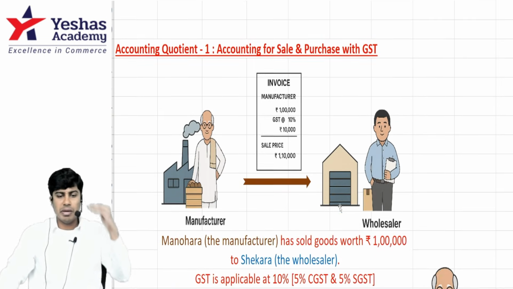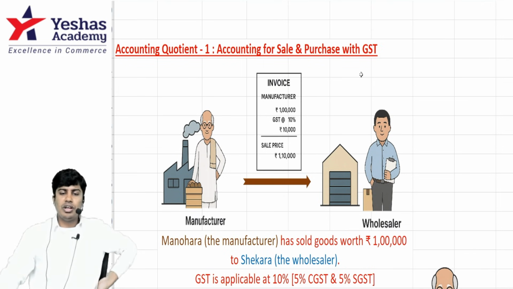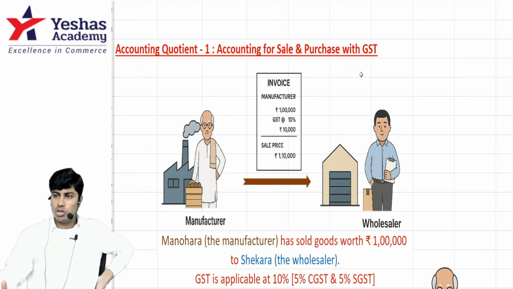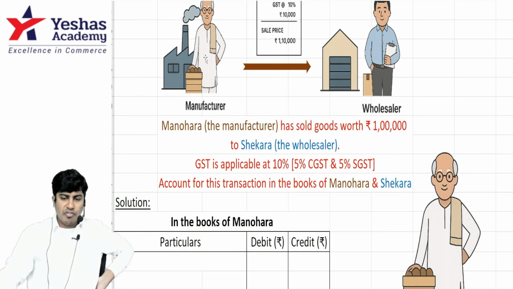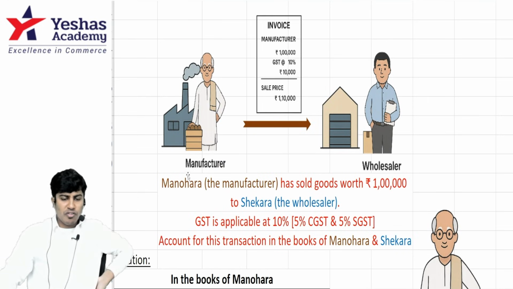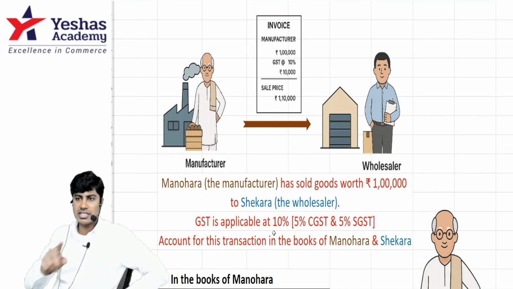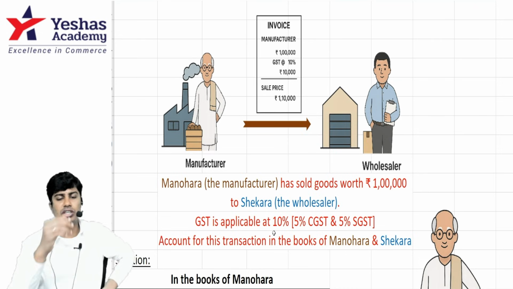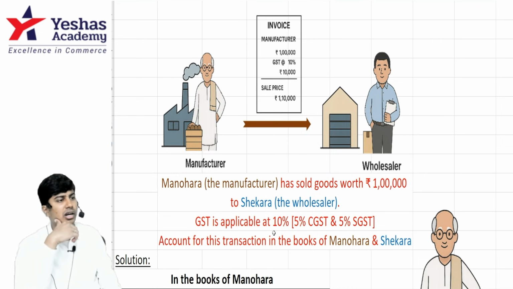Yeah, see, one basic level question. Accounting for sale and purchase in the case of GST. This is the manufacturer, this is the wholesaler. Manufacturer Manohara has sold goods worth 1 lakh to Shekhara, who is the seller or the wholesaler. GST is applicable at 10%, which is CGST 5% and SGST 5%. Account for this transaction in the books of Manohar and in the books of Shekhar. Do you see the question?